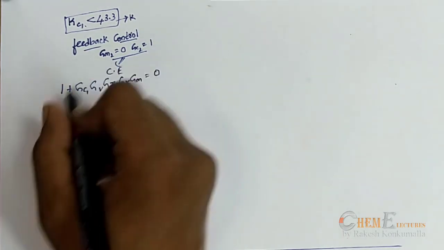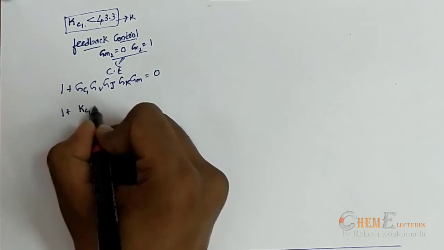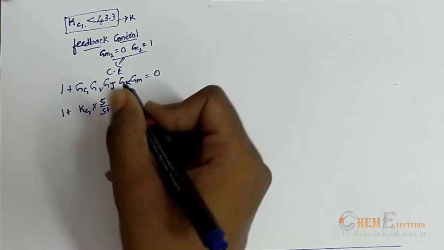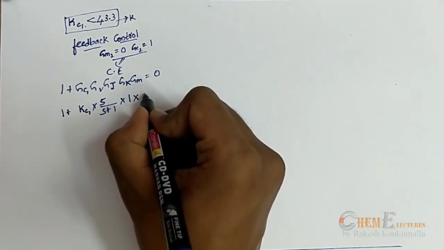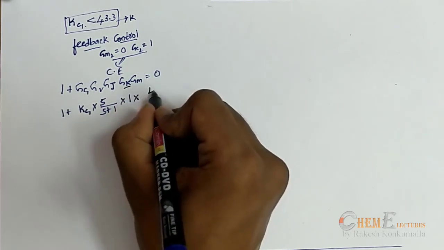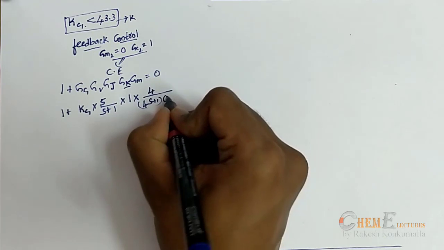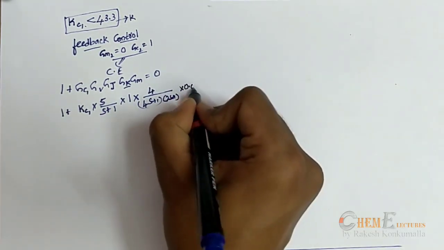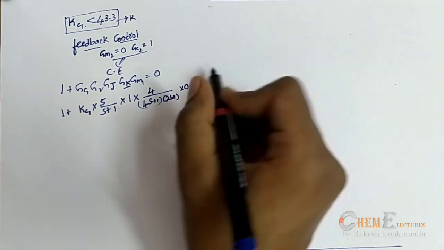Now from this equation apply the values of the transfer functions. GC1 will be Kc1 and the control transfer function 5 by s plus 1, into 1 into, for the kettle transfer function it is 4 by (4s plus 1)(2s plus 1), into 0.05. GM1 is equal to 0.